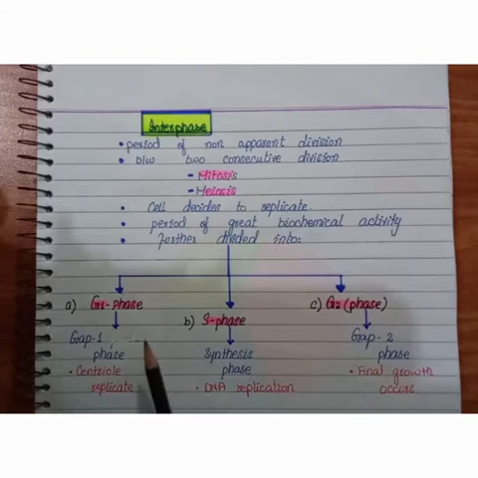The first phase is the G1 phase or gap 1 phase. In this phase the centrioles replicate. In the next phase of the interphase, that is the S phase, the DNA replication occurs. In the last, the G2 phase or gap 2 phase, the final growth occurs, and that is the phase that will enter into the mitotic phase. After mitotic cell division, the cell divides into two daughter cells, and after that the meiosis occurs in the matrix cells.